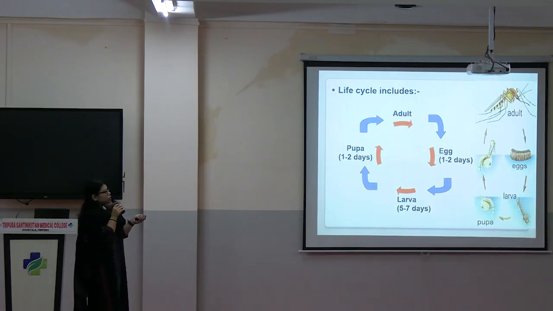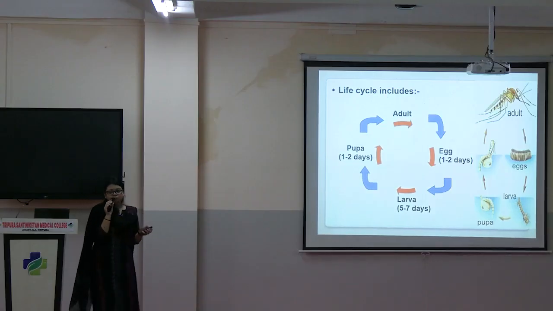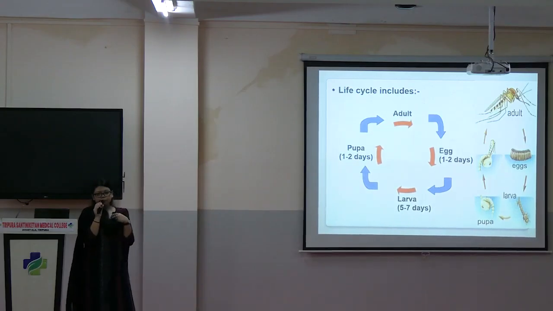It is important to know the duration of the life cycle. Egg will lay after 1 to 2 days after an adult has morphed into an adult. After 1 to 2 days, it will lay egg. After 1 to 2 days of egg, it will become larva. After 5 to 7 days, it will become pupa. After 1 to 2 days, it will shed the skin of pupa and adult mosquito will emerge. Now, adult mosquito will last maximally for 7 to 10 days. These durations are important to know when you are supposed to give which control measures, because each of this stage will have different control measures.